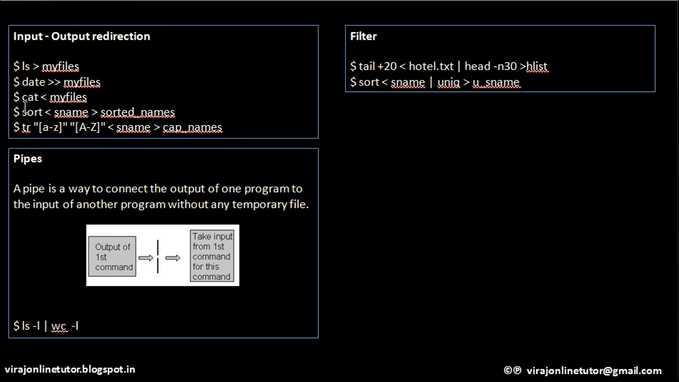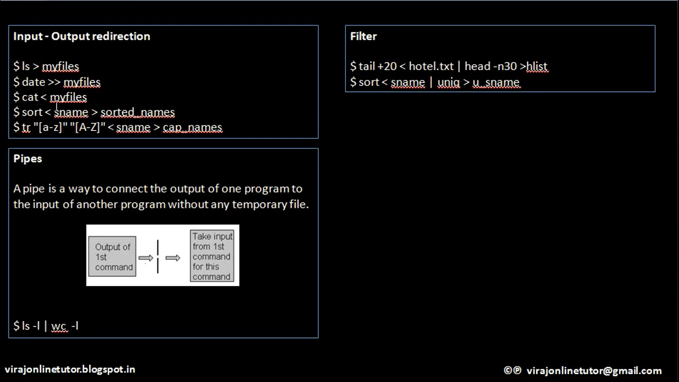Okay. Next is a cat command. Using the cat command, it displays the contents of a file. Correct? So what I am doing here is reading the input to this cat command from file myfiles. Just like greater than sign means write the output to that file, less than sign means read from that file.